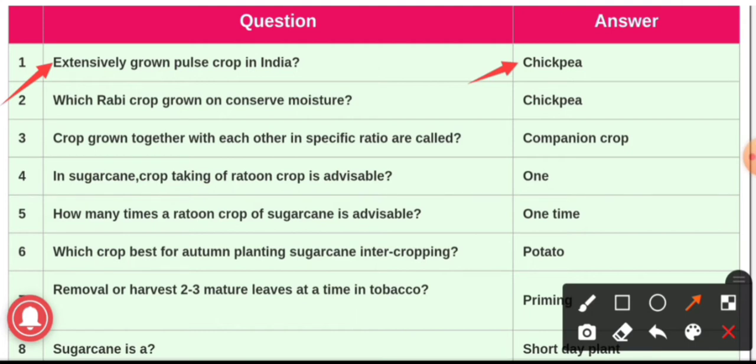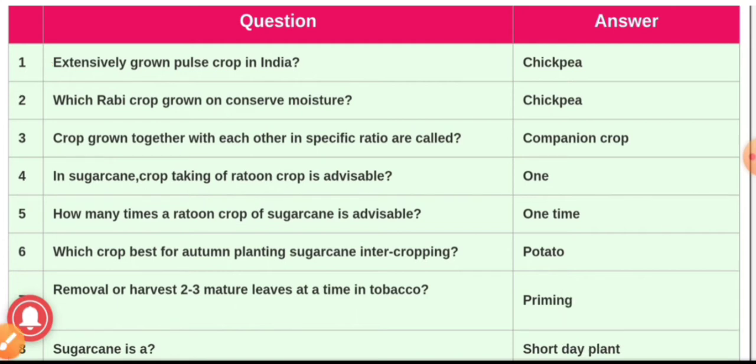The botanical name of chickpea is Cicer arietinum, and India is the largest producer of gram in the world, sharing about 65% of area and 70% of total global production. Chickpea is the major pulse crop in India and shares the largest acreage and production among the pulse crops in the country, followed by pigeon pea.